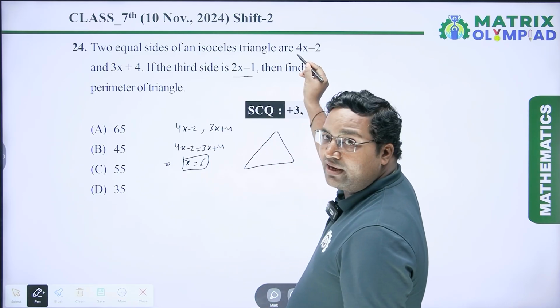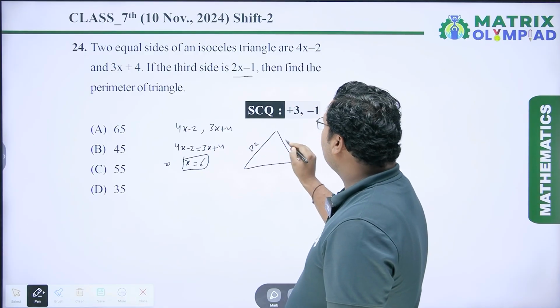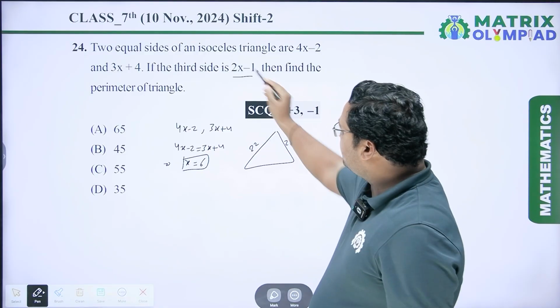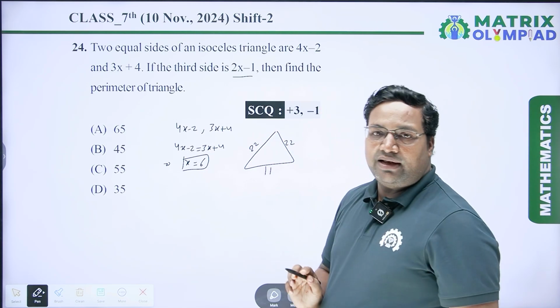So 6 4s are 24. 24 minus 2 is 22. So it is 22, and equal side is also 22. Next 6 2s are 12. 12 minus 1 is 11. So the unequal side is 11.